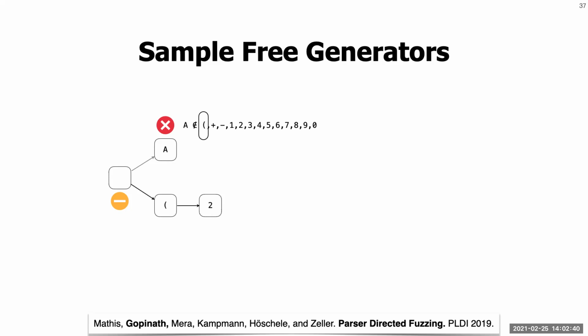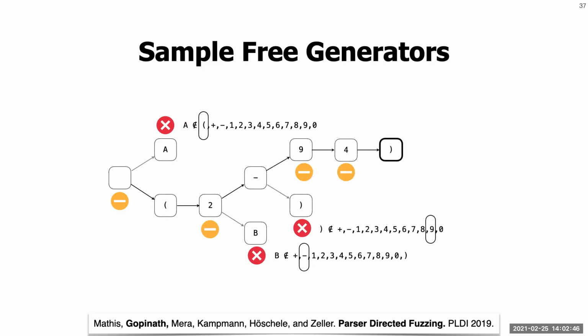Then we add one more character randomly here too. The system continues this process until we reach the close parenthesis, and now the system responds that the input is valid. The complete string is parenthesis 2 minus 9 4. This technique effectively turns any parser into a generator, producing high quality inputs without any bias. And our results on parser directed fuzzing were published at TLDI 2019.